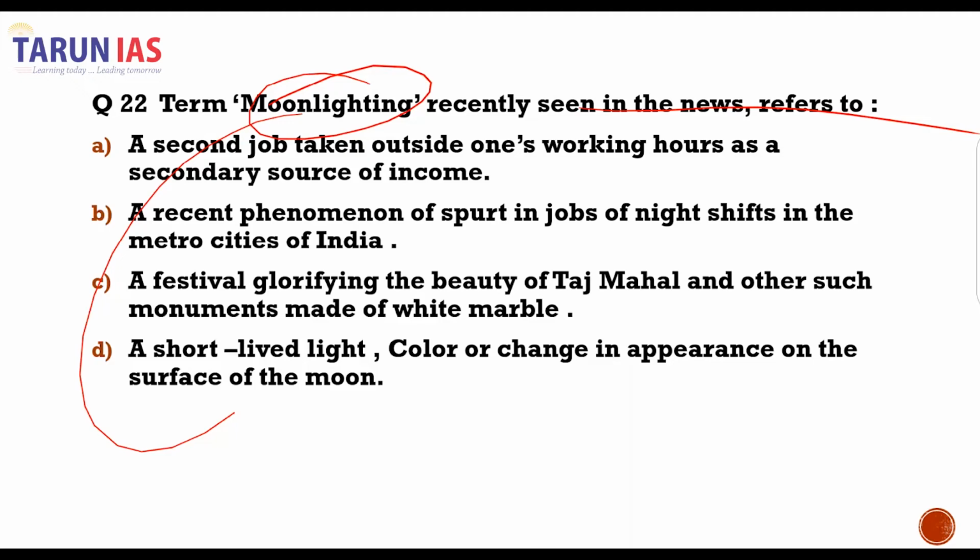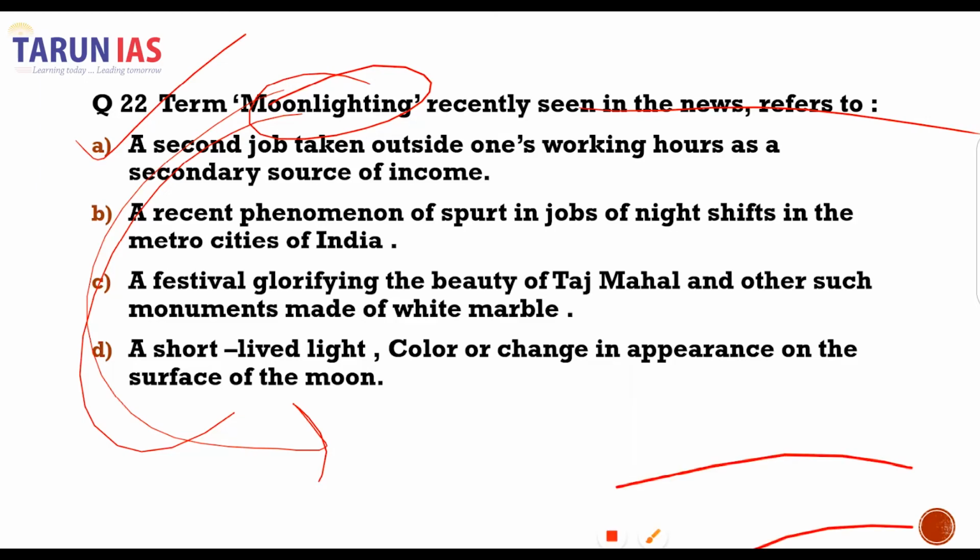Swiggy has recently allowed its workers, in its industrial policy, to work outside its establishment for any other establishment. So moonlighting is basically working in another establishment while you are working in one establishment. So this was in the news recently. Therefore A is our correct answer.